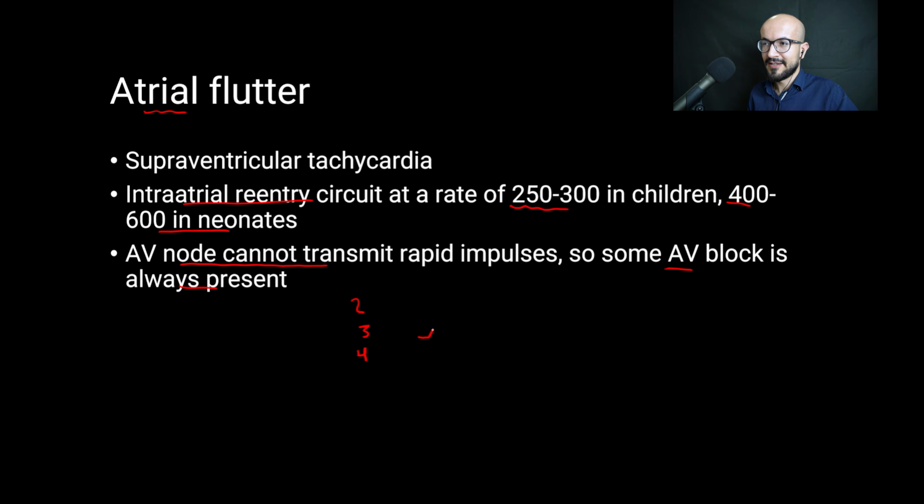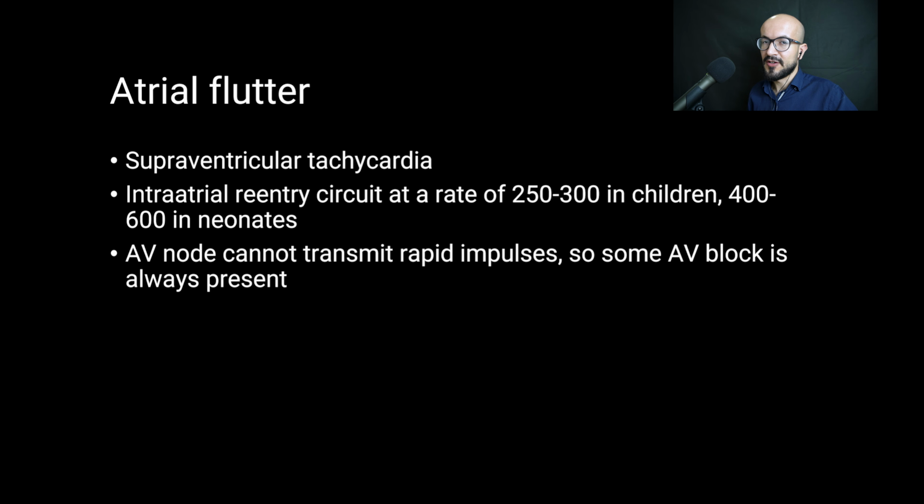So we have a flutter wave. So we have 2 P waves, and then we have a QRS complex, and then 2 P waves and a QRS complex, and so on. This is if the ventricle is responding to every second beat, and if the ventricle is responding to the third beat, then we have 3 P waves, then we have a QRS complex, and then we have 3 P waves, and so on.